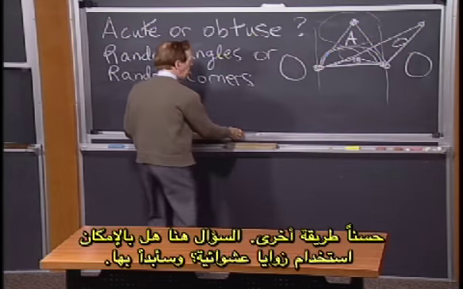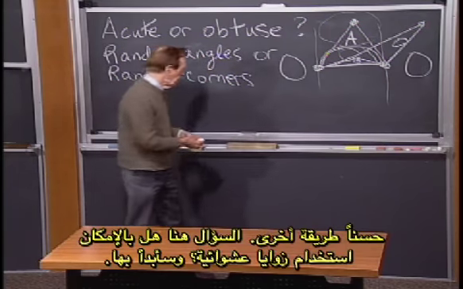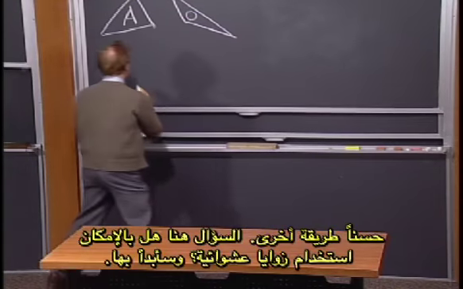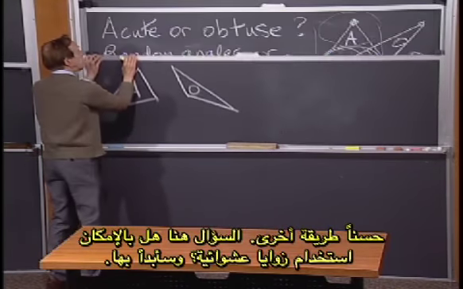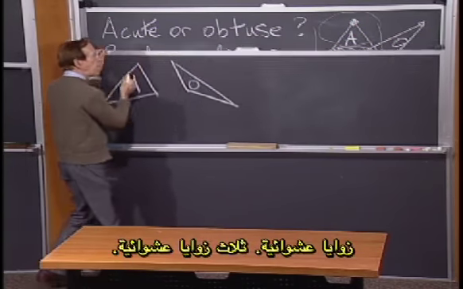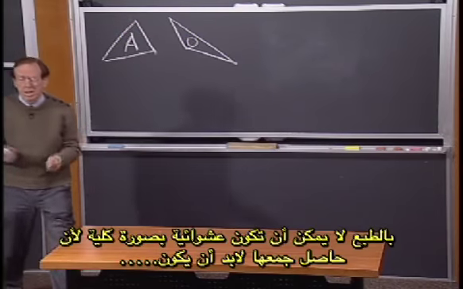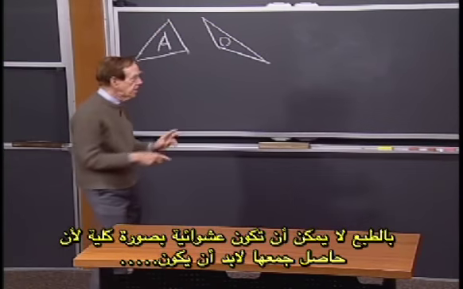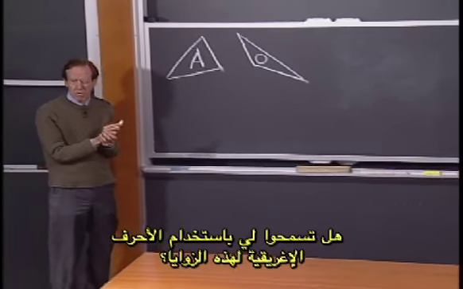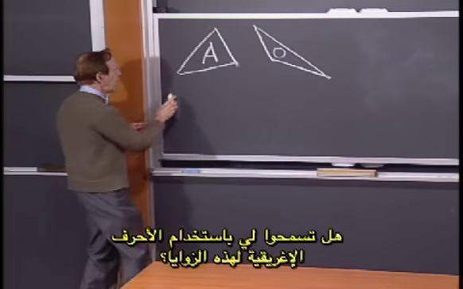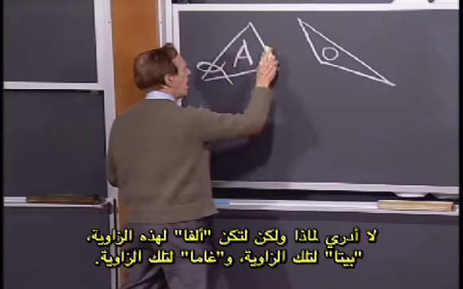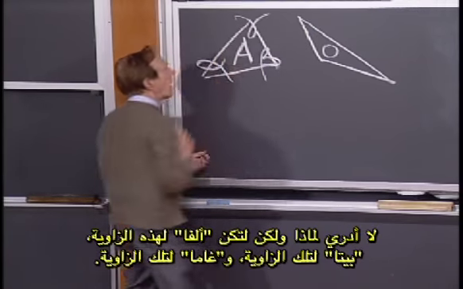So, another way. Okay. So the question was whether to use random angles, and I'm going to start with those. Random angles. Three angles at random. Well, of course, they can't be completely random because they have to add up to... let me call those, can I give Greek letters to these angles? I don't know why, but alpha for that angle, beta for that angle, and gamma for that angle.